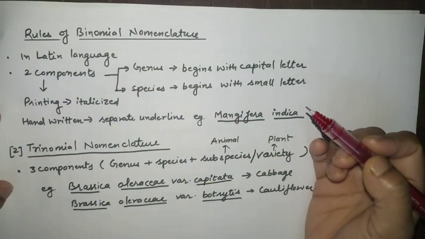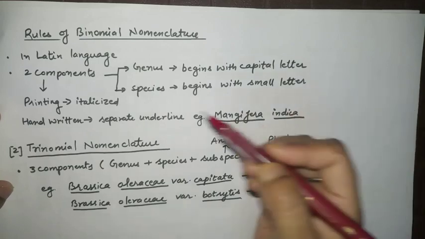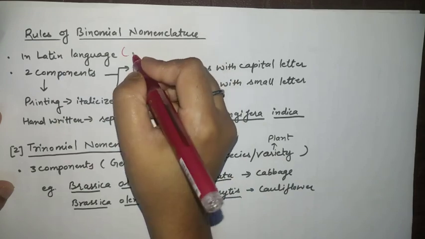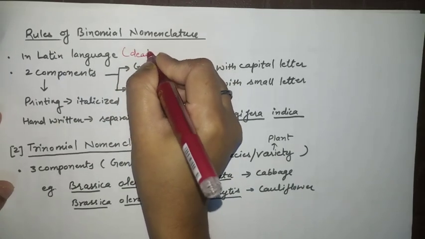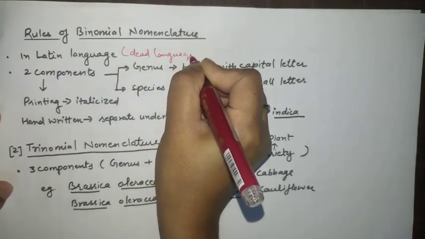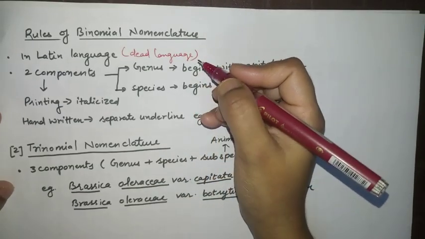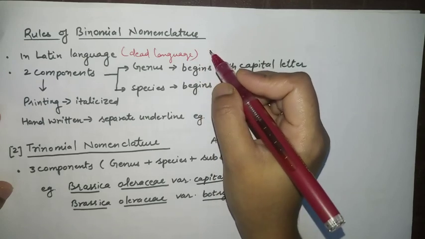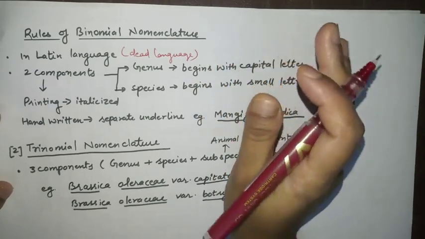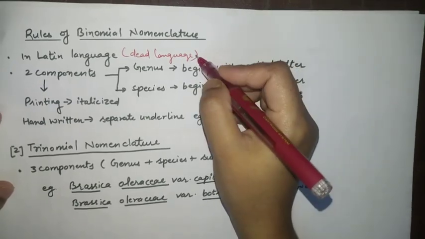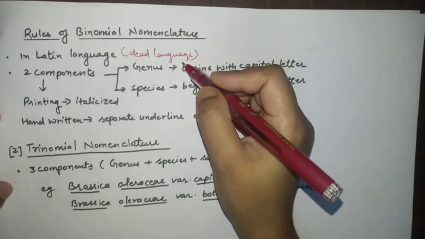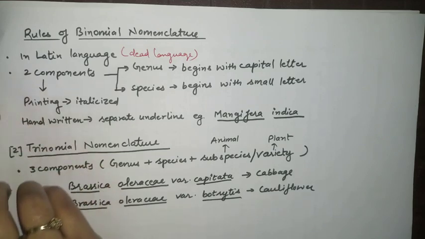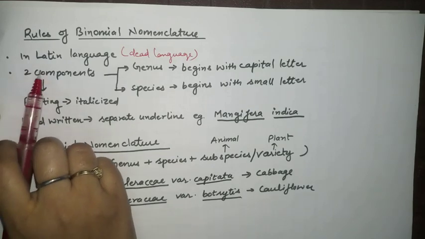Why Latin? Because Latin is a dead language. What is the meaning of dead language? It means there will be no more changes in this language. Whatever changes have been made are constant, or stable. We are not going to change this language anymore. Clear? So the first rule is that the name we assign should be in Latin.